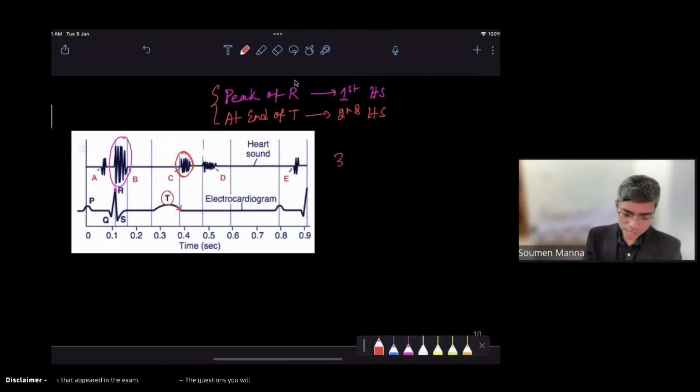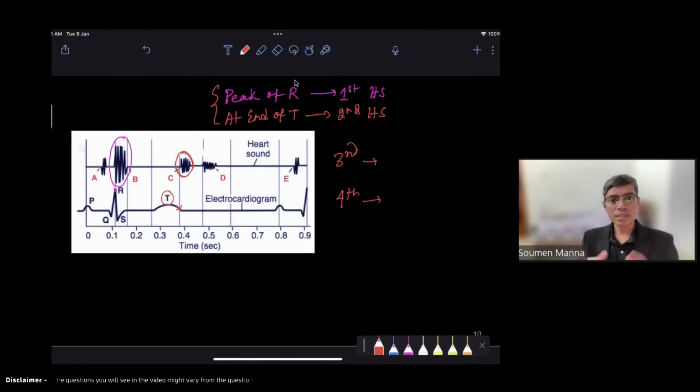Now, third and fourth heart sound, could you recall what is the cause of the fourth heart sound? Fourth heart sound occurs whenever there is contraction of the atrium. Because you know, atrium contraction will lead to rapid filling of the ventricle, and that rapid filling will produce vibration in the ventricular wall, and that will produce fourth heart sound. So fourth heart sound corresponds with the atrium contraction.